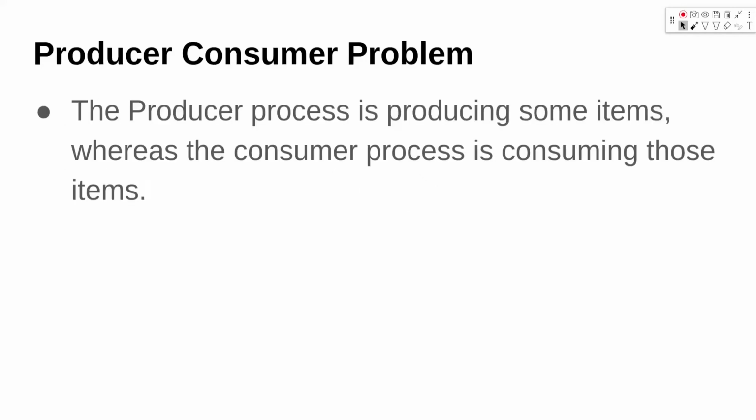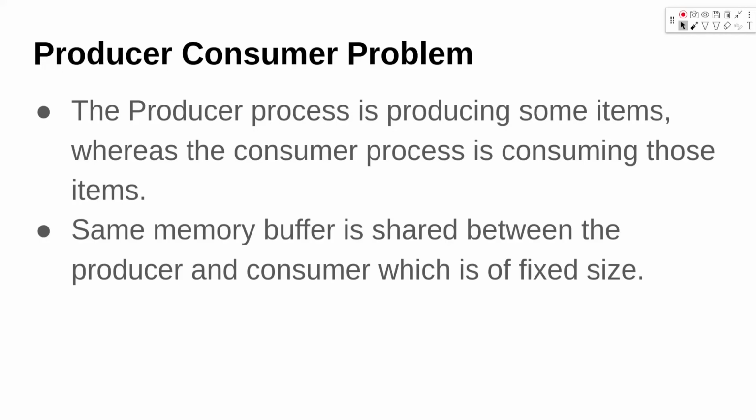In the producer consumer problem, the producer process is producing some items, and we have another process, a consumer process, which is consuming those items produced by the producer. We have a memory buffer which is shared between both the producer and consumer, and that buffer is of fixed size. The producer will produce some item and put it on that memory buffer. The consumer will pick up items from that memory buffer.